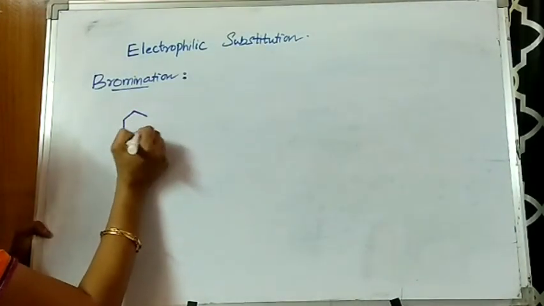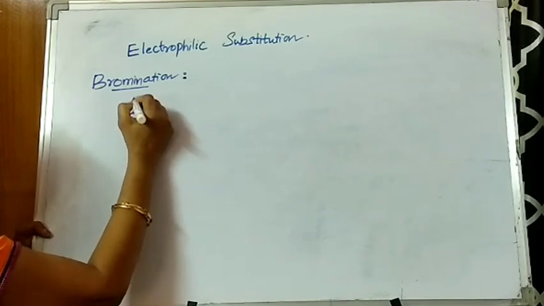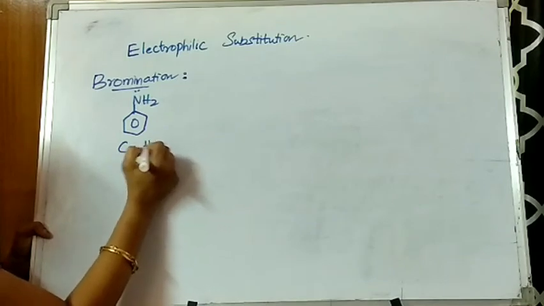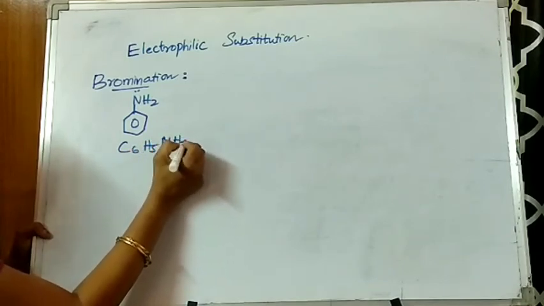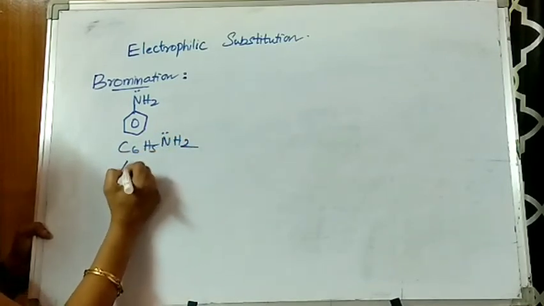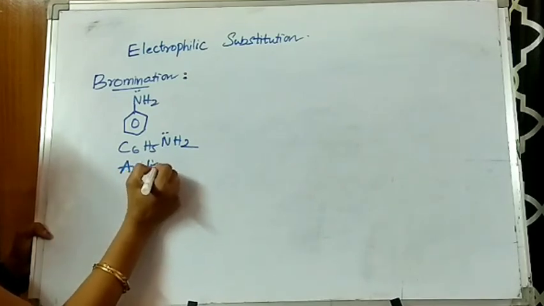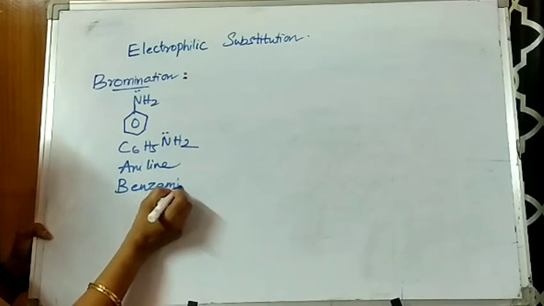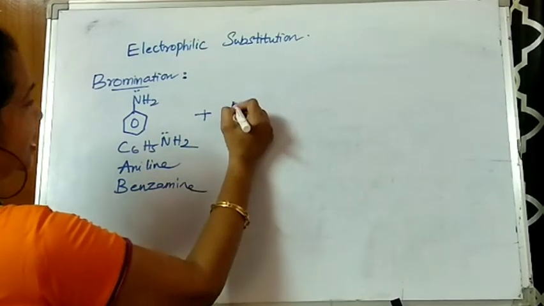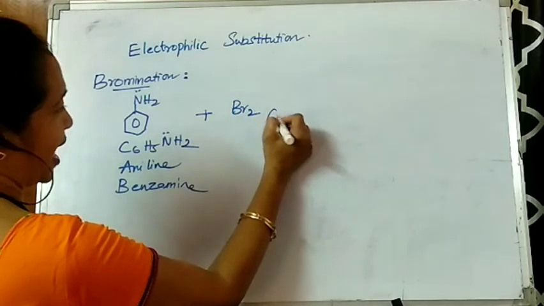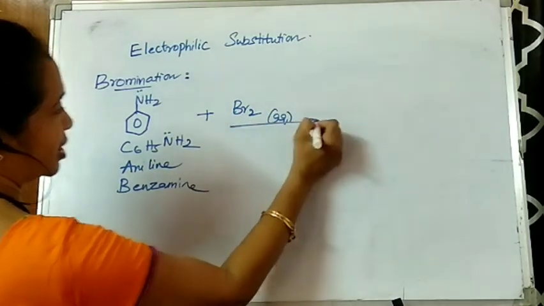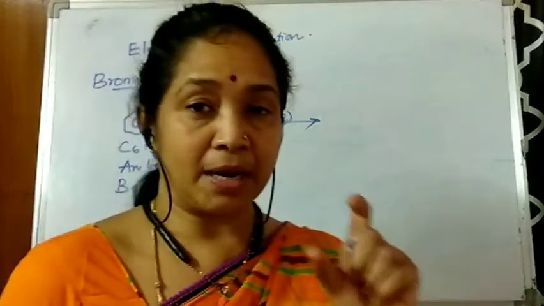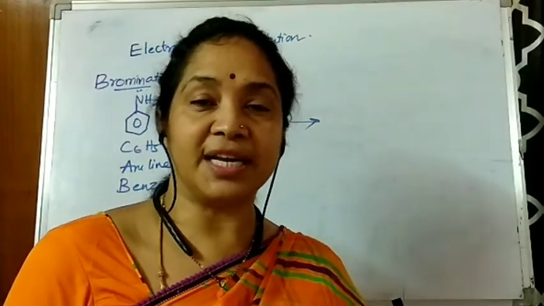I'm taking aniline, NH2, C6H5NH2. This is also called, as I always tell you, aniline or benzamine. This aniline, when it comes in contact with bromine water, aqueous bromine water, which is a reagent that activates all the 3 positions of aniline.